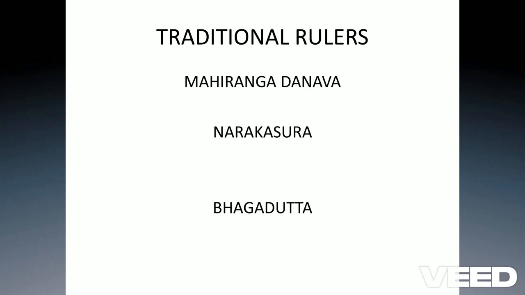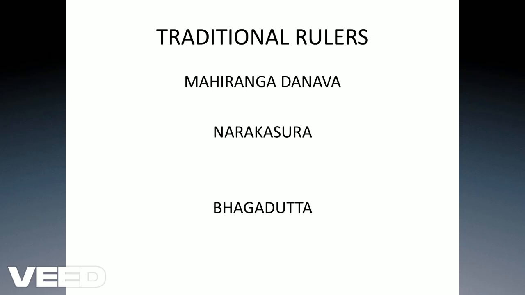And after Naraka, we are now concerned with Bhagadatta. Now, who is Bhagadatta? Bhagadatta is the son of Narakasura, who was killed by Sri Krishna, and Sri Krishna placed Bhagadatta in place of Narakasura. The interesting fact associated with Bhagadatta is that he gave his daughter Bhanumati in marriage to Duryodhana. Duryodhana is a very popular fighter or warrior on the Kaurava side.